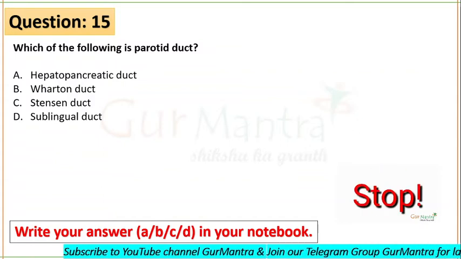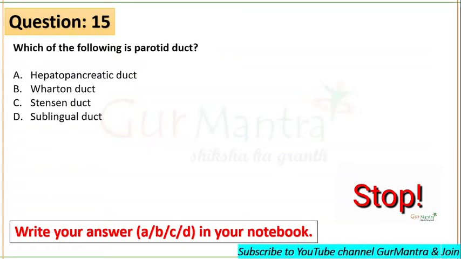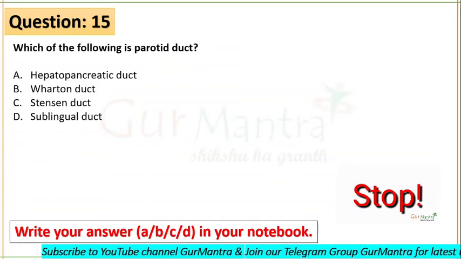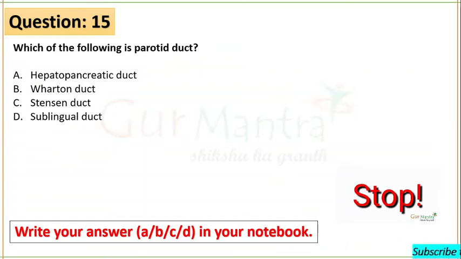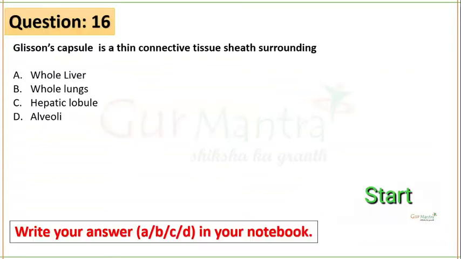Which of the following is a parotid duct? Stensen's duct is a parotid duct. You should also know what the Wharton duct and sublingual duct are. Okay. Parotid duct is what? Parotid gland is a salivary gland. Okay. C is your right answer. Next question is on your screens now.